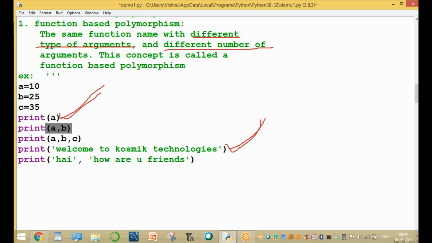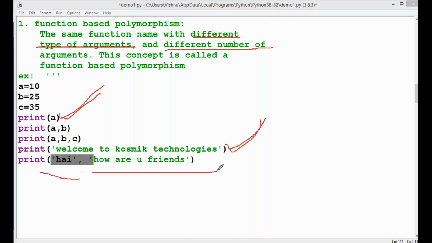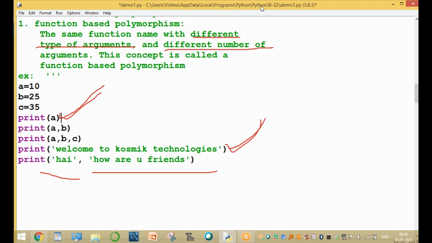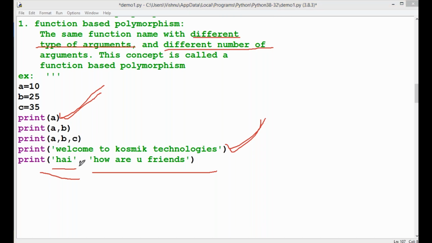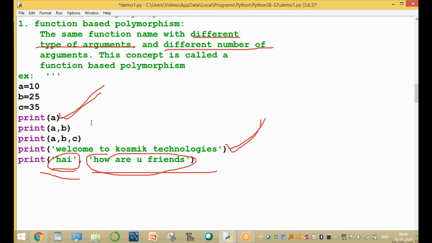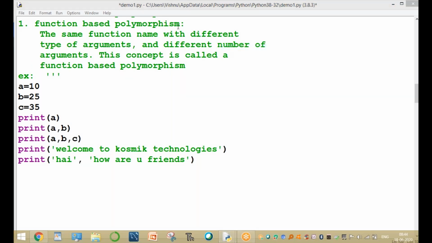Same function, two arguments here, a and b. Both are integers. Here there are two arguments too: one argument is hi and one argument is how are you. This is not one argument, it divides into two arguments. Same function name with different types of arguments and different numbers of arguments. The concept is called function based polymorphism.